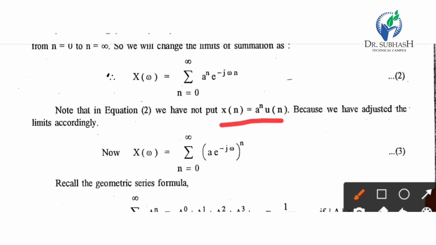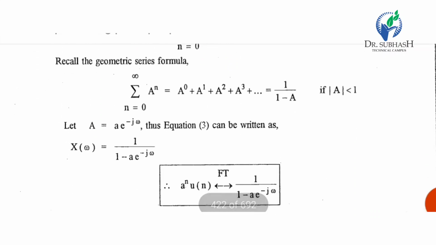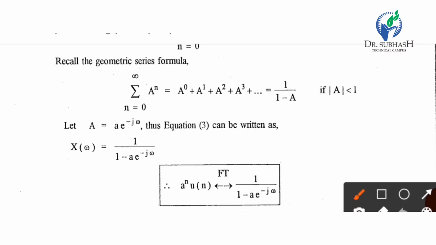Now X of omega equal to summation n equal to 0 to infinity, in bracket, a multiplied by e raised to minus j omega, raised to n. In the previous example we recall the geometric series formula. Summation n equal to 0 to infinity a raised to n equals a raised to 0, a raised to 1, plus a raised to 2, plus a raised to 3, equal to 1 upon 1 minus a, if mod a is less than 1.